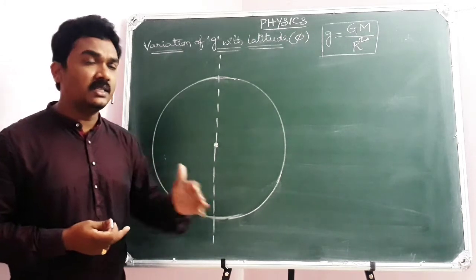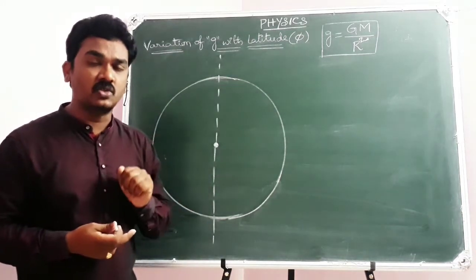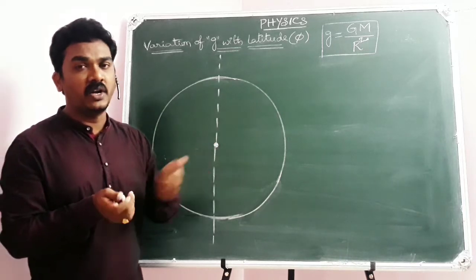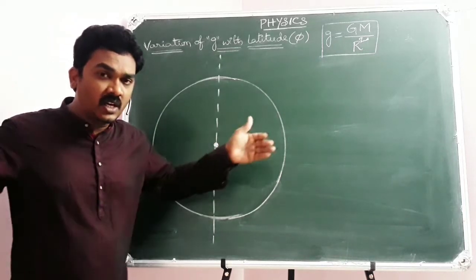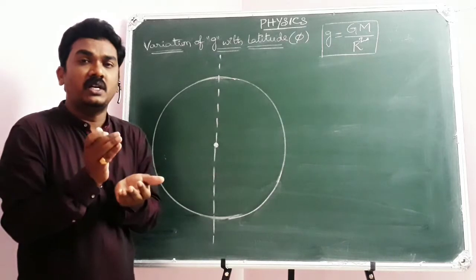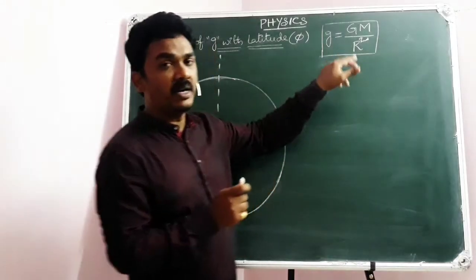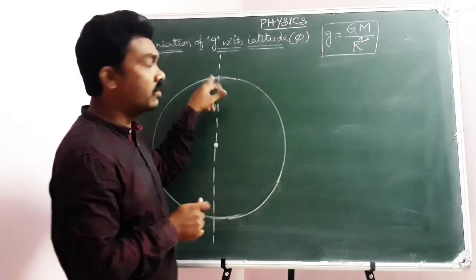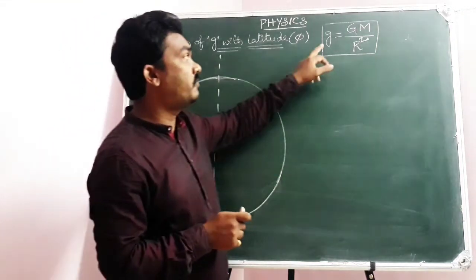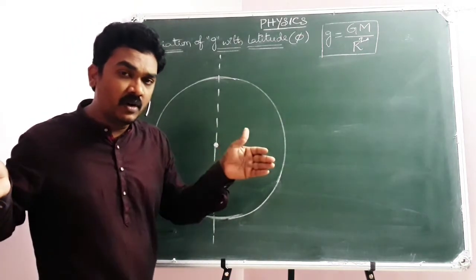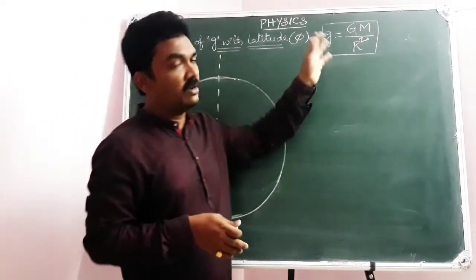And later, as it depends on the distance square, and earth is not a perfect sphere to consider the radius, it is wider at the equator and shorter at the poles. So the value of R will be minimum at the poles, so the value of g will be maximum. When it comes to the equator, the R value will be maximum, so the g value will be minimum.